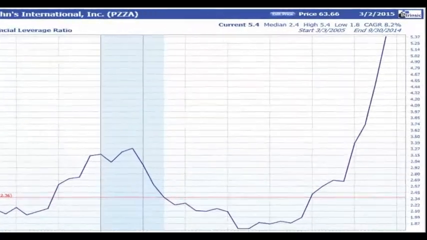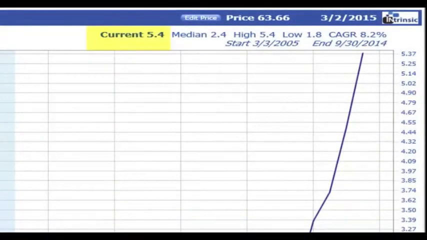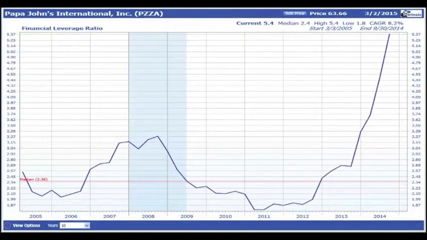In this example, Papa John's financial leverage ratio is currently at 5.4, which is its 10-year high. Since the ratio is assets to equity, the ratio implies that assets are 5.4 times as large as equity balances, so they are largely funded by liabilities. A lower leverage ratio is preferred.